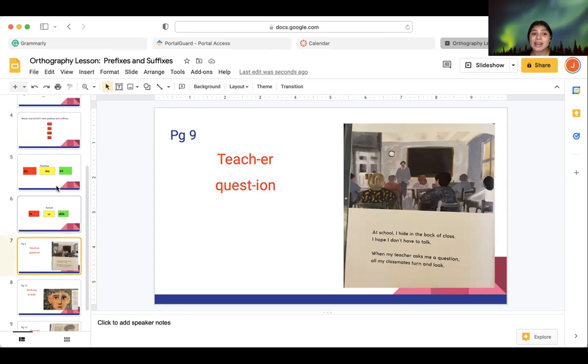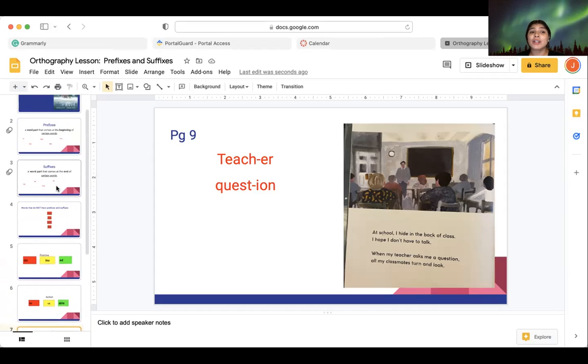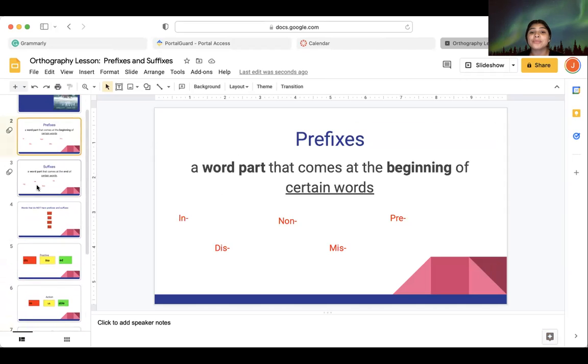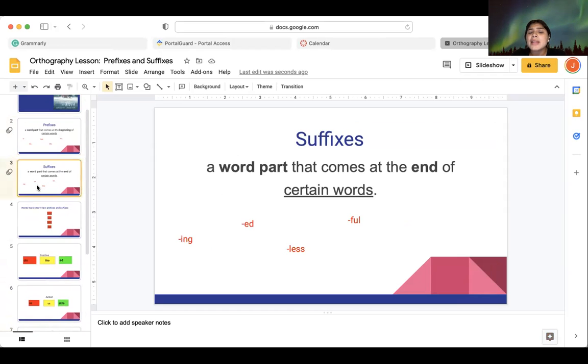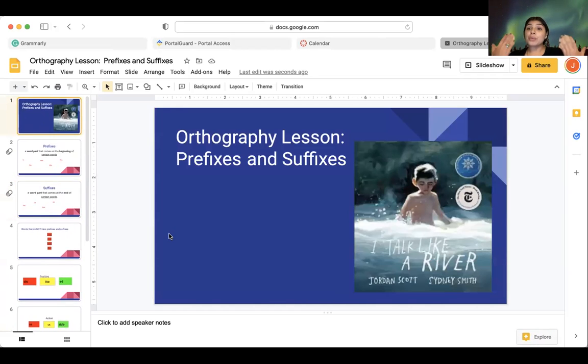So next time you read a book, I encourage you to locate prefixes and suffixes. They can look something like the ones that we have here, non, mis, pre. Or maybe like ing, ed, less, full. Remember, ing is occurring at the moment and ed has happened, past tense. So next time you read a book, or if you reread I Talk Like a River, which I highly encourage, I want you guys to look for prefixes and suffixes. Have a good rest of your day.